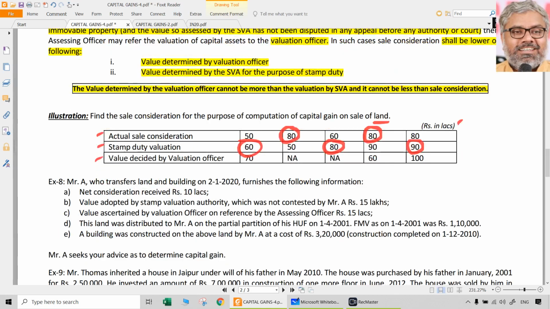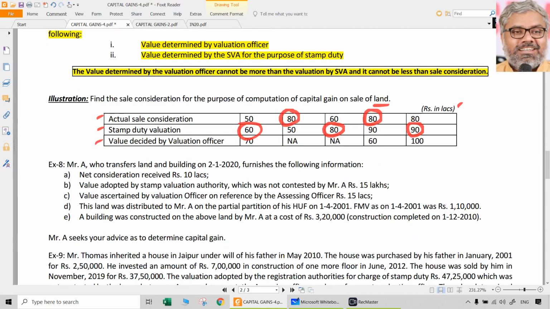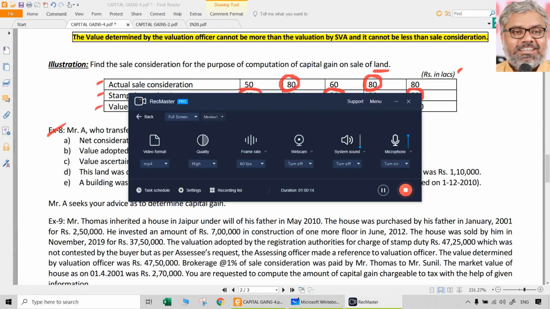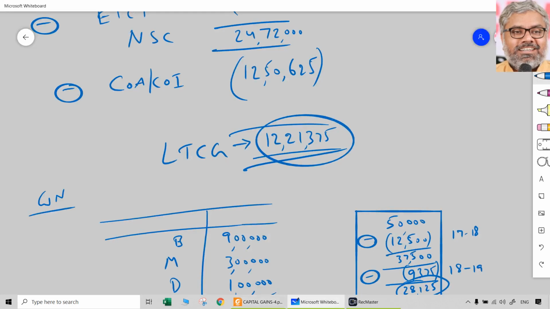for immovable properties transactions. Let us understand and do some of the questions or problems here. Such type of questions can be asked also, small questions, and they are useful for practice also before we go to the bigger questions later. There is nothing like big or small, depending upon the type of question given in the exam, we have to solve it. Mr. A, who transfers the land and building on 2nd January 2020, that is during our previous year, furnishes the following information. So of course we have to calculate what ultimately is the capital gains.